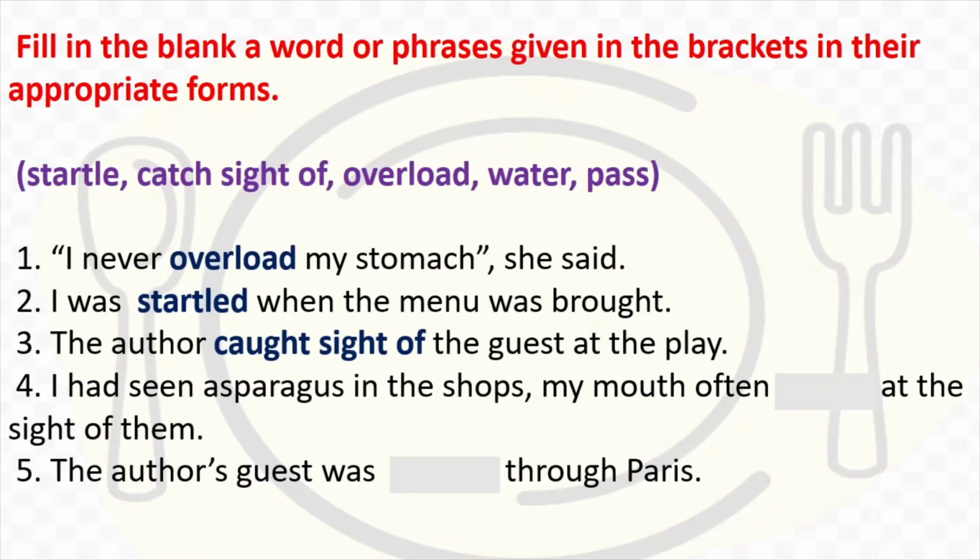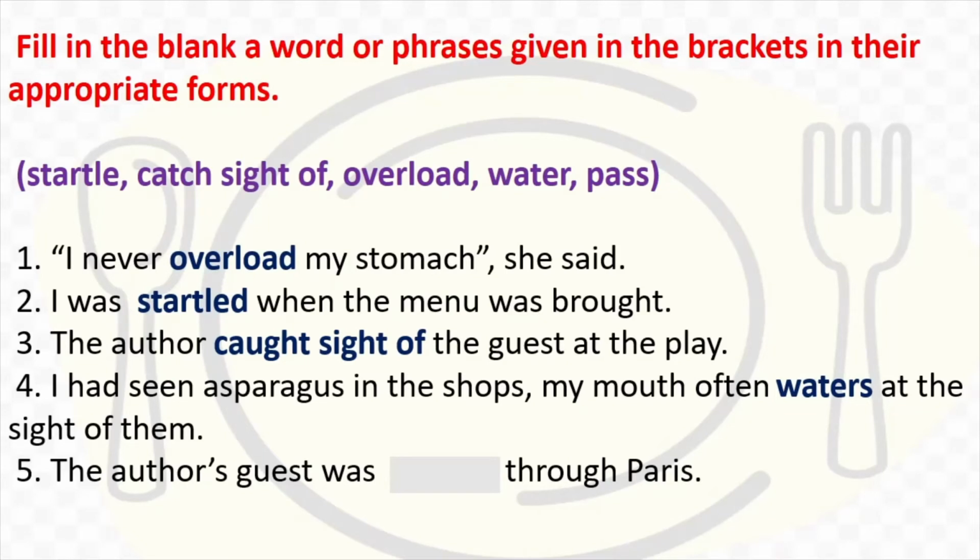I had seen asparagus in the shops. My mouth often waters at the sight of them. Here we use the word water, but you change it and make it waters. Asparagus is a kind of vegetable which people use in their cooking.